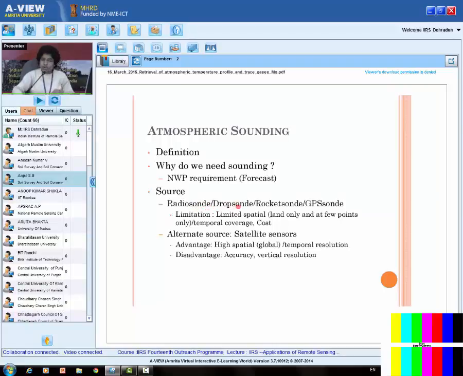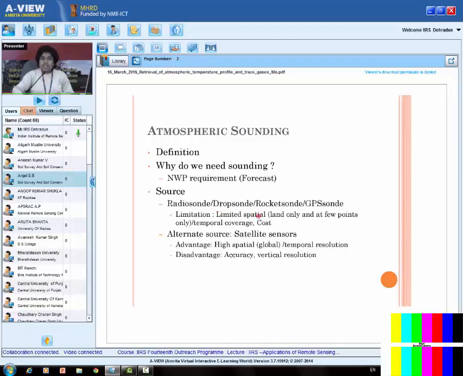Then comes the drop sonde. In the drop sonde, we take a flight and then drop the instrument from the flight towards the ground. When the instrument comes down, it takes a reading. Then is the rocket sonde. Instead of the balloon, we use a rocket to send the instrument into the atmosphere. Then is the GPS sonde. GPS sonde is similar to the radio sonde, along with a GPS instrument to get the lat-long and height readings.